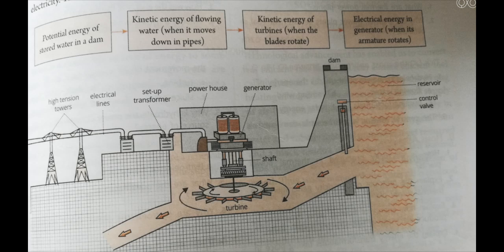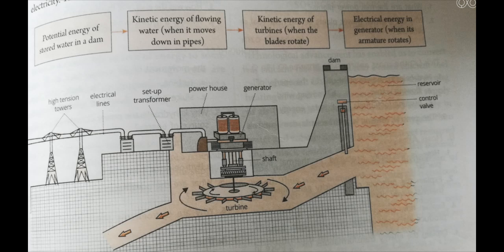In this process, the kinetic energy of flowing water gets transformed into potential energy of the water and is stored behind the dam. As you can see in the picture, the kinetic energy of the water we are storing in the form of potential energy behind the dam. The stored water in the reservoir possesses a very large amount of potential energy due to its height above the ground.